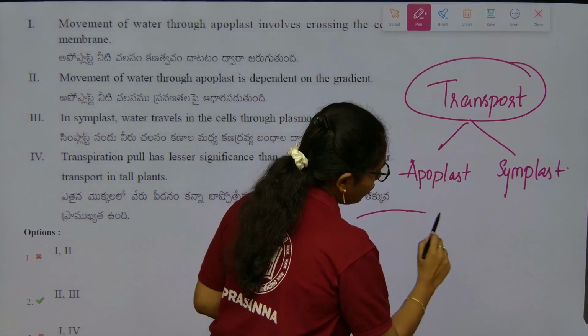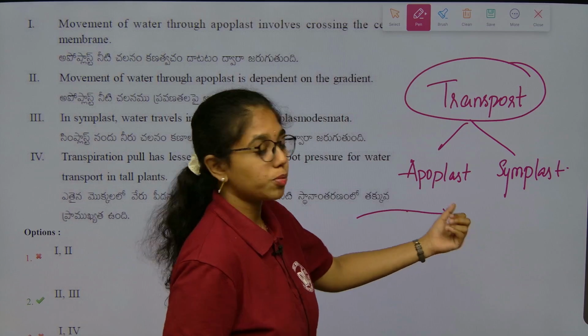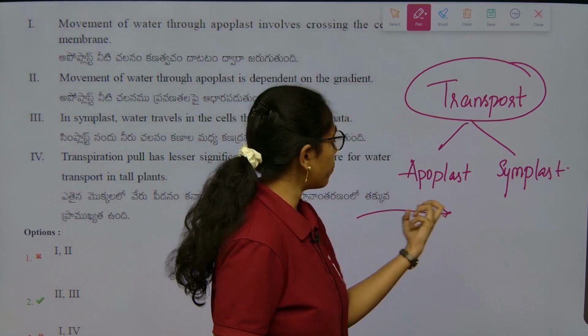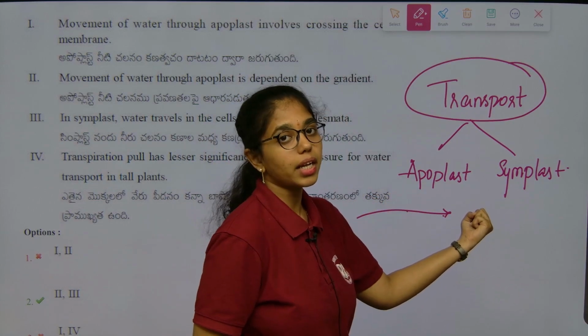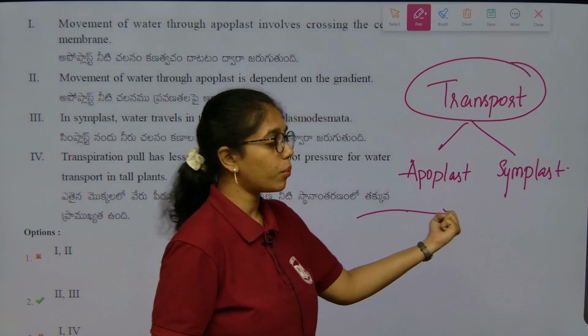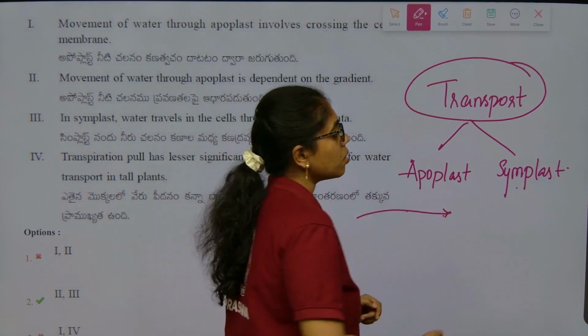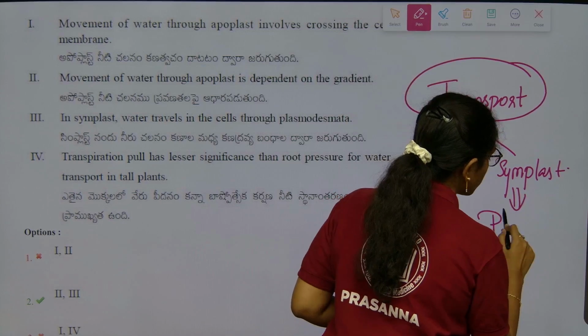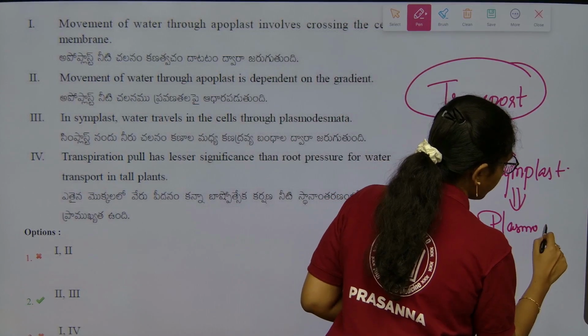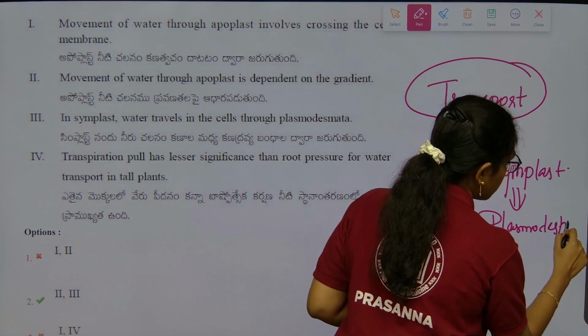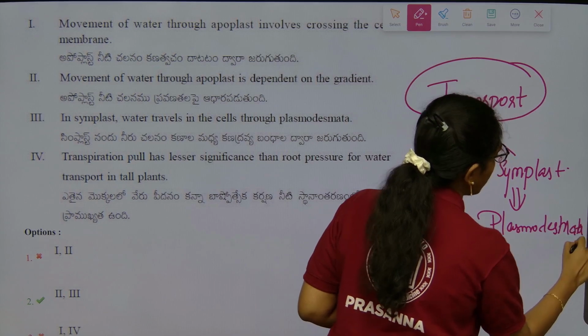That is how the movement of water takes place, and the pressure gradient drives the water flow in apoplastic movement, whereas symplastic movement is through plasmodesmata. This is intracellular.